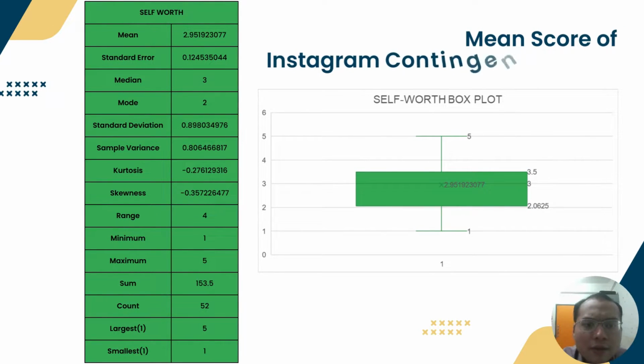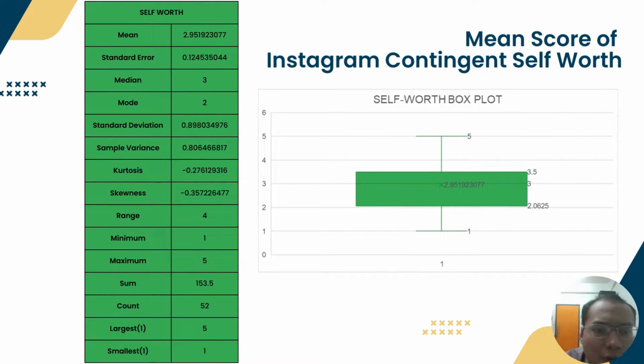Over here, we can see the mean score of Instagram contingent self-worth. We have the data calculated by Excel. We have the mean 2.9519, and over in the box plot, we have the 3 as the median, and 3.5 as the upper quartile, and 2.06 as the lower quartile. And yeah, we don't have any outliers here. There's no dots in the box plot.